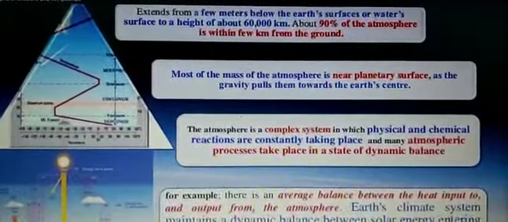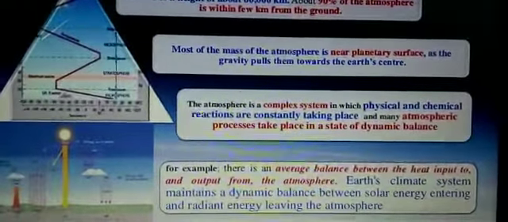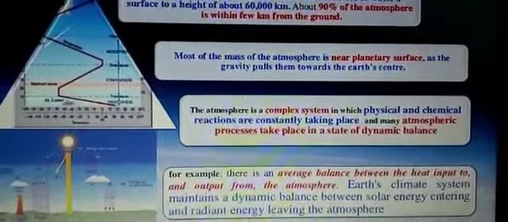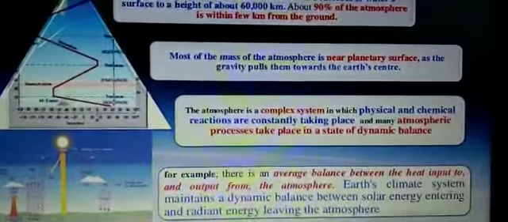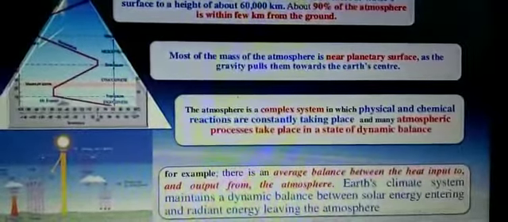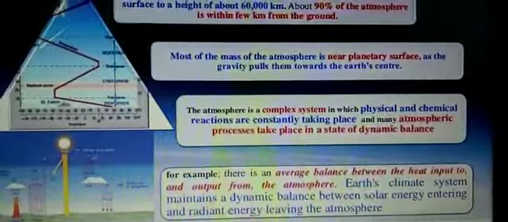For example, there is an average balance between the heat input and output from the atmosphere. Earth's climate system maintains a dynamic balance between solar energy entering and radiated energy leaving the atmosphere.